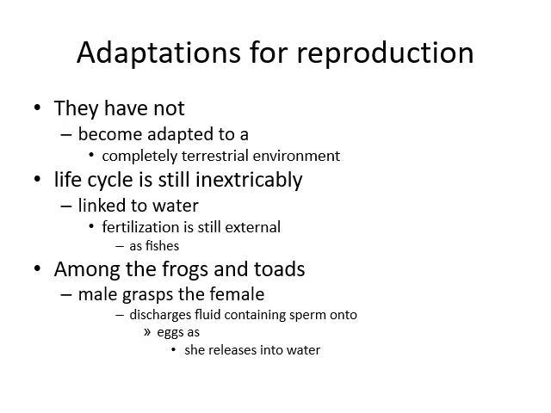Among frogs and toads, the male grabs the female, then discharges fluids that contain sperm onto the eggs. Eggs are released by the female when the male grabs her, and then the sperm will be sprinkled over the eggs when she releases them into water.